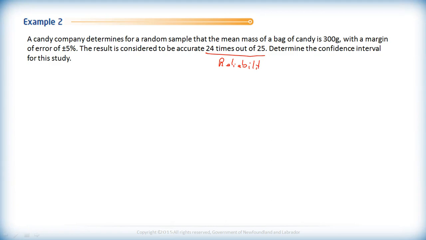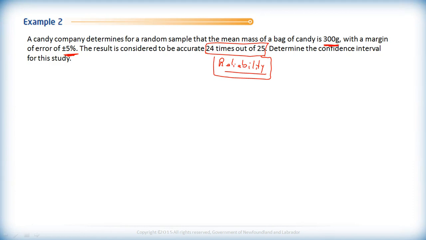And while that is related to the confidence interval in terms of sample size, we're not really dealing with sample size in this case. That bit of information would be something they would quote in the study, but we're not going to use that to help us determine our confidence interval here at all. What we know is that the mean mass of the candy is 300 grams with a margin of error of plus or minus 5%.